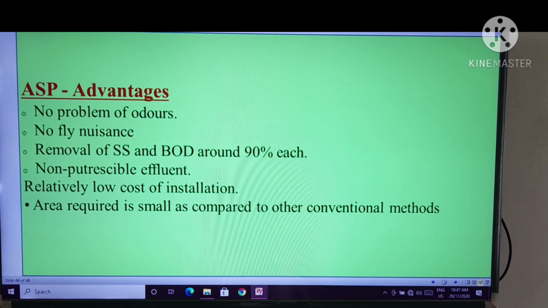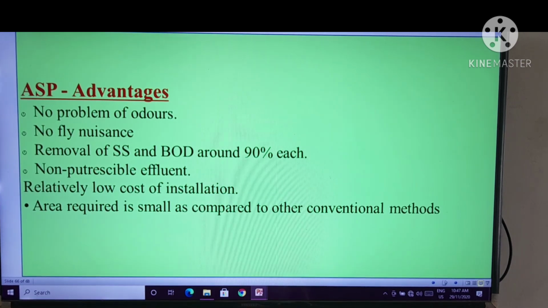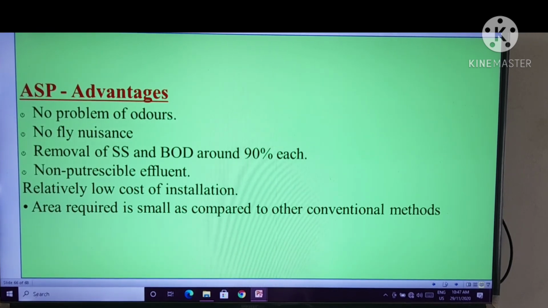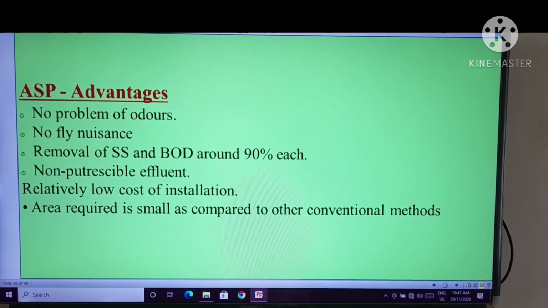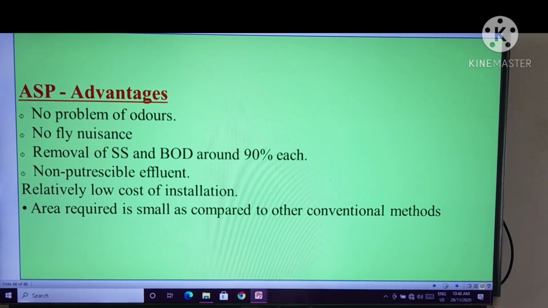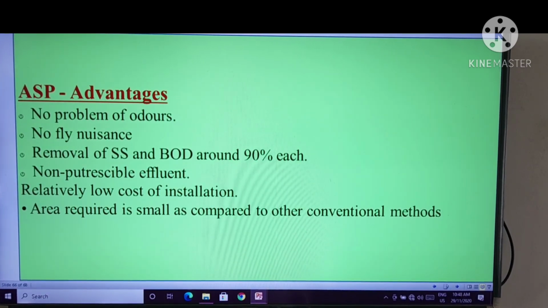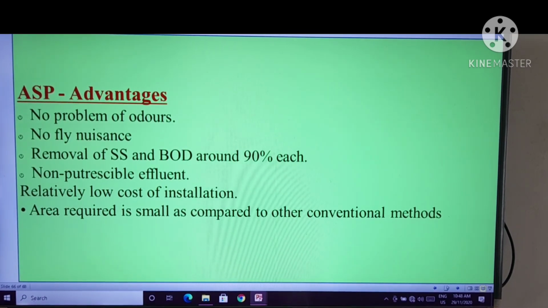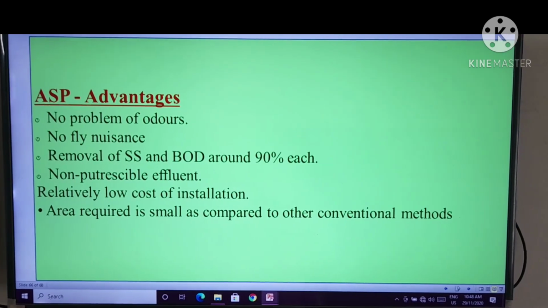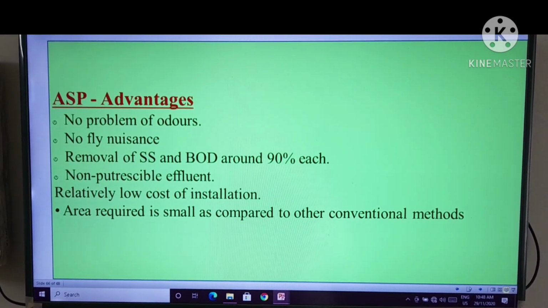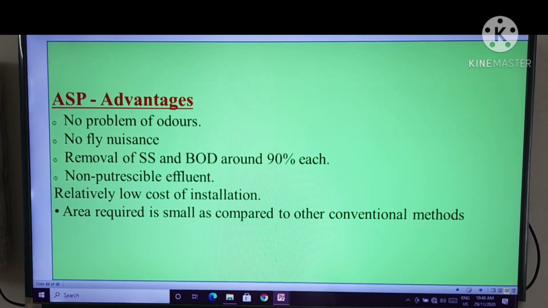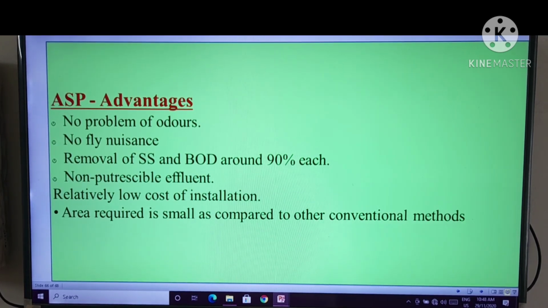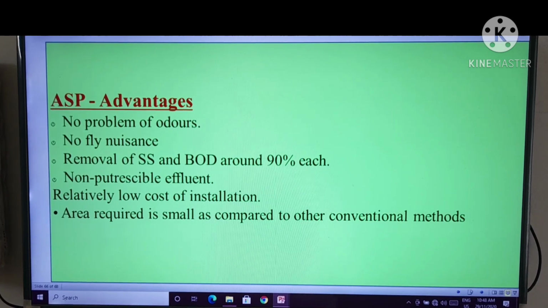The activated sludge process advantages are no problem of odors, no fly nuisance, removal of SS and BOD around 90% each, non-putrescible effluent, relatively low cost of installation, and area required is small as compared to other conventional methods. These are some advantages which are always found in practice.